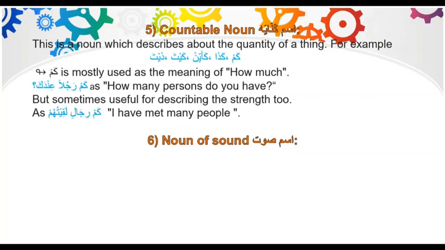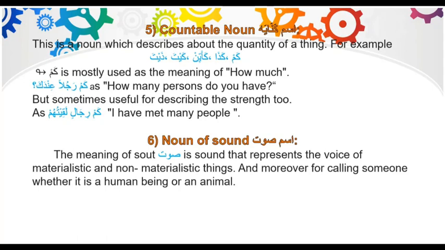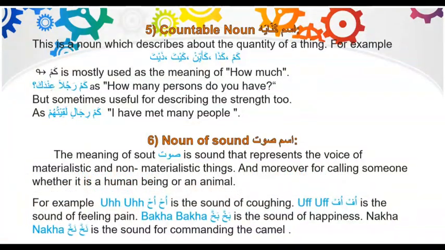Number 6 is the name of the sound or ism sawt, also known as onomatopoeia in English. The meaning of sawt is sound that represents the voice of materialistic and non-materialistic things, and moreover for calling someone, whether it is a human being or an animal. For example, is the sound of coughing. Uff is the sound of feeling pain. Bakhin is the sound of happiness. Nakh is the sound for commanding the camel.